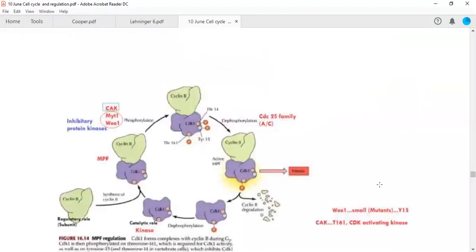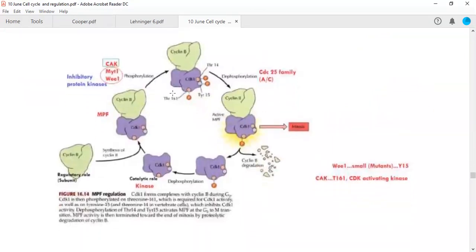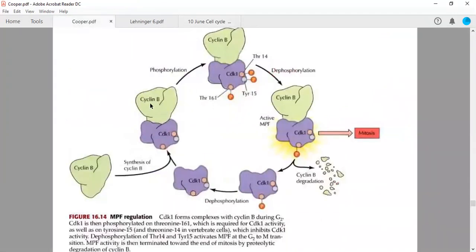So I want you to come here. In this particular screen, you are able to see more clearly that this complex is formed when CDK1 makes a complex with cyclin B. Now this complex has two subunits. One is called a regulatory subunit, one is called a catalytic subunit, and the catalytic subunit in turn has certain positions at which phosphorylation is going to take place.